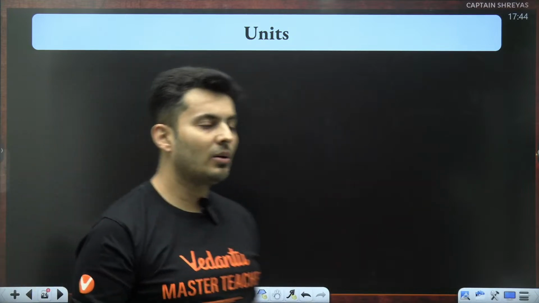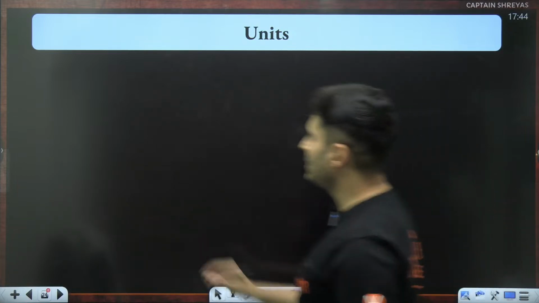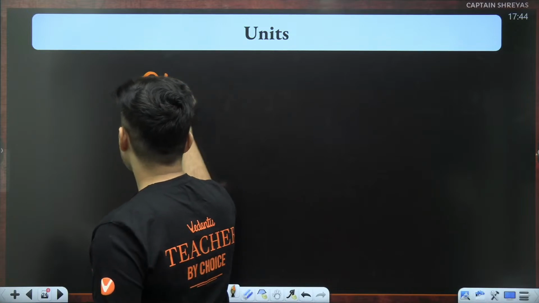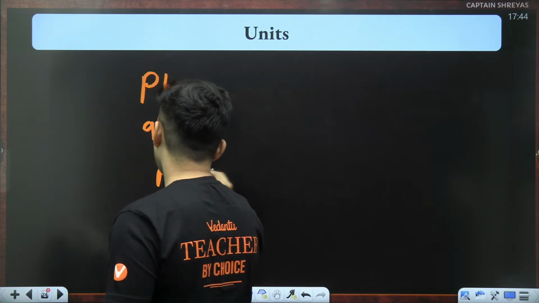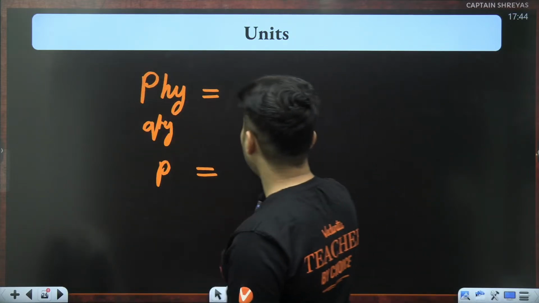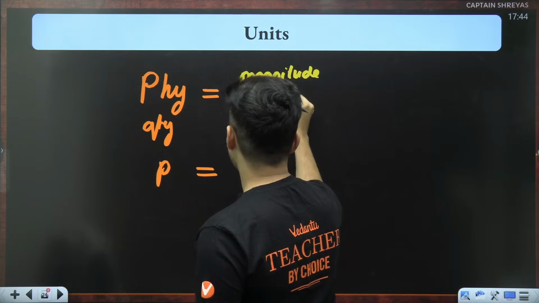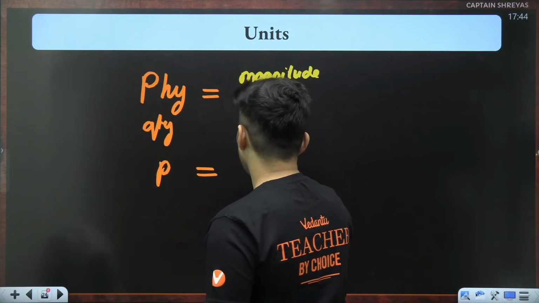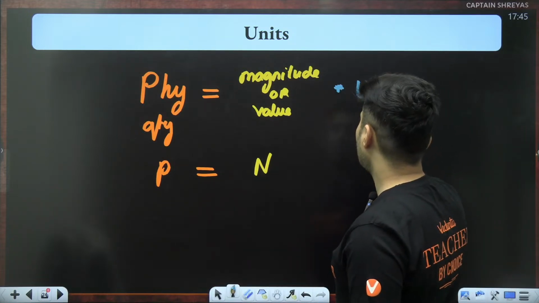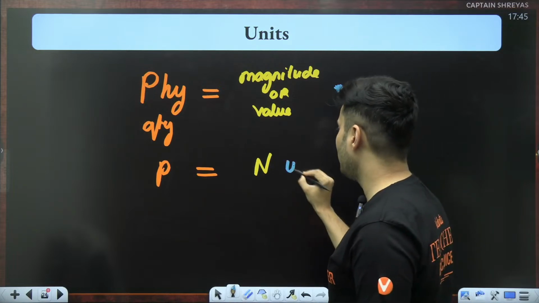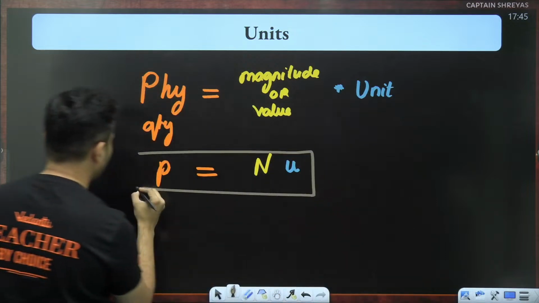do our fundamental quantities also have units? The answer is yes, we'll come to that. So in general, any physical quantity, let's say P, will be equal to the magnitude, sometimes you can also call it the value, represented by the symbol n, times the unit, the unit symbol is u. So physical quantity is n times u, a very, very important relationship.